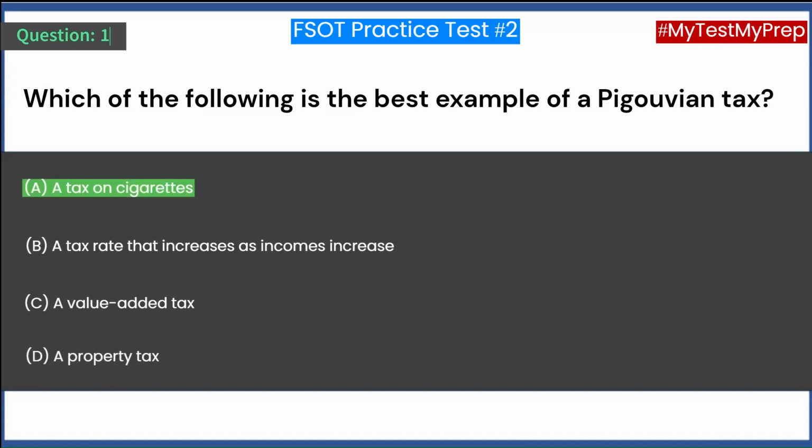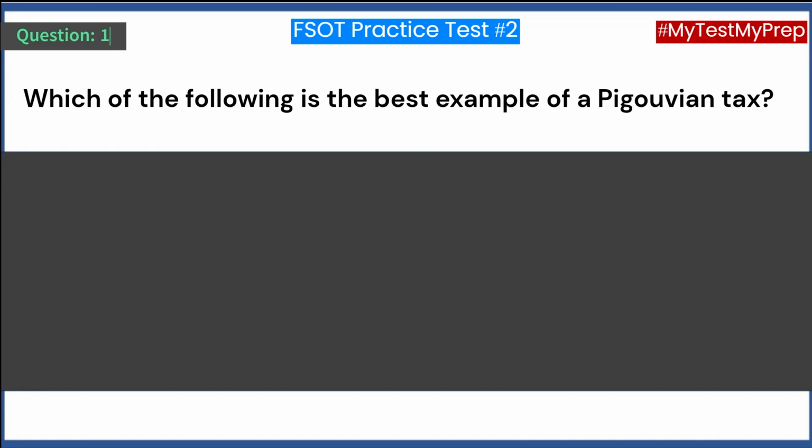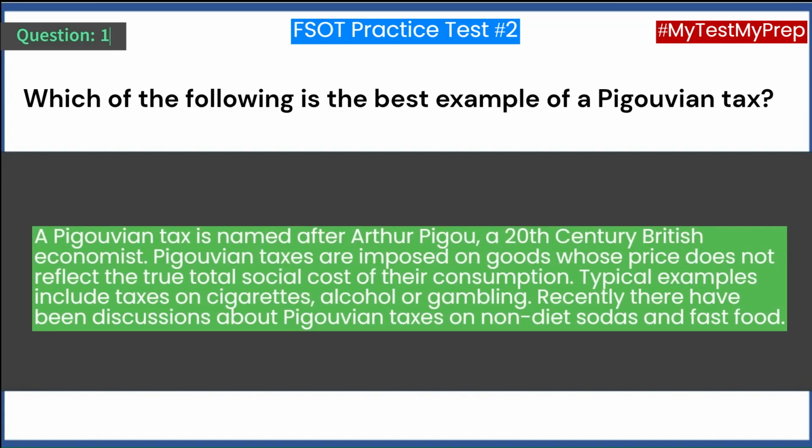Answer A. A tax on cigarettes. A Pigouvian tax is named after Arthur Pigou, a 20th-century British economist. Pigouvian taxes are imposed on goods whose price does not reflect the true total social cost of their consumption. Typical examples include taxes on cigarettes, alcohol, or gambling. Recently there have been discussions about Pigouvian taxes on non-diet sodas and fast food.